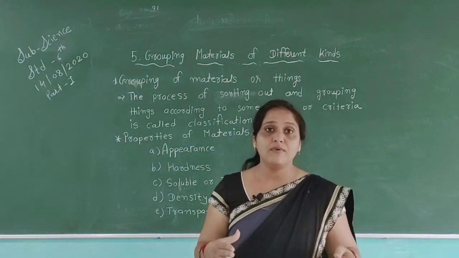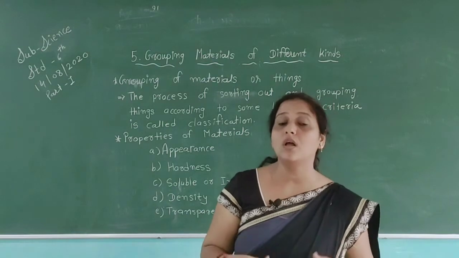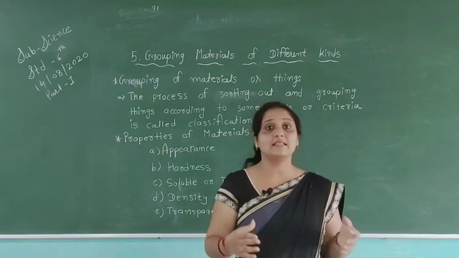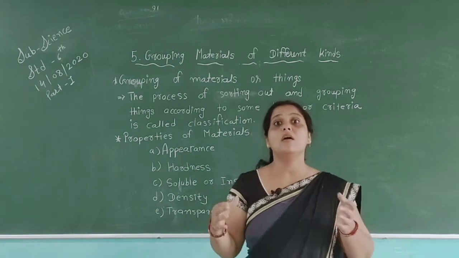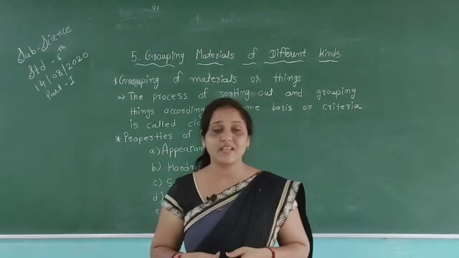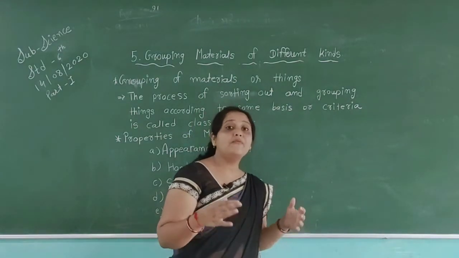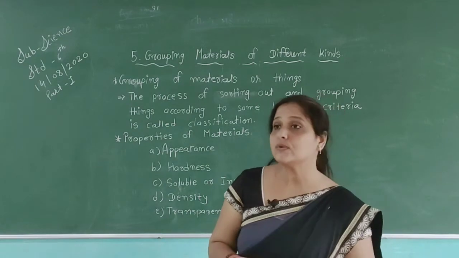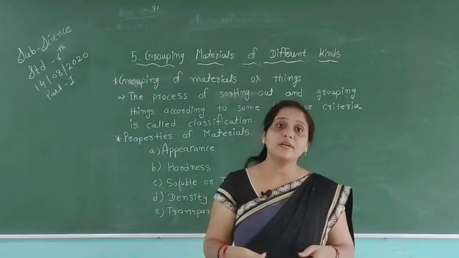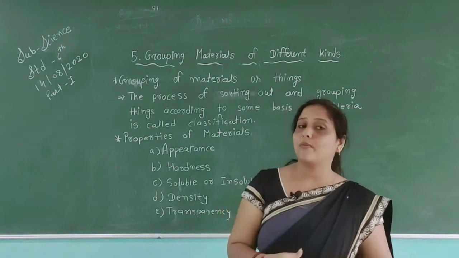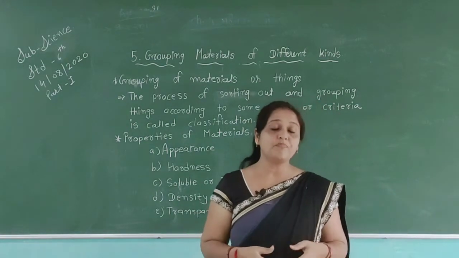For example, when we go to school, we can see in our classroom there are benches, chairs, blackboard, chalk, and all other things. We can see these types of things in our classroom. And when we are at our home we also see different kinds of things which are used by us and also by our parents and other people.